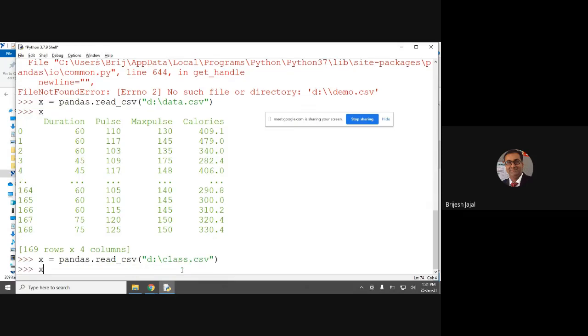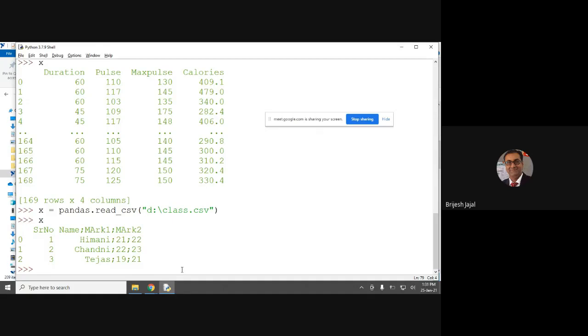Class.csv. So, now is it clear? Yes sir. Now this index which it is showing is the default. The data is there, but along with it this default line number, or index, is auto generated. So this is how you get the output.